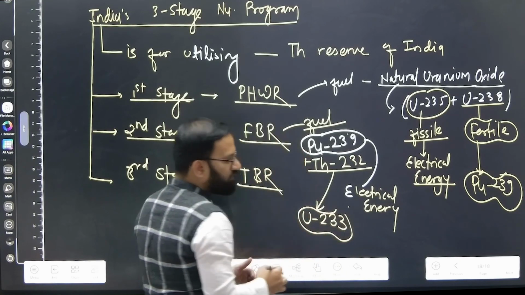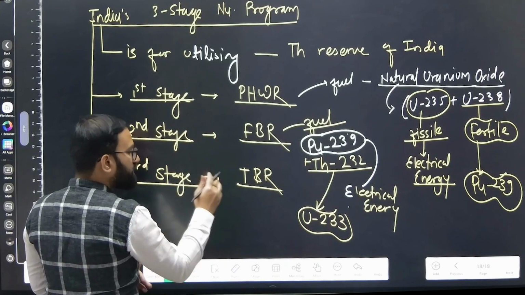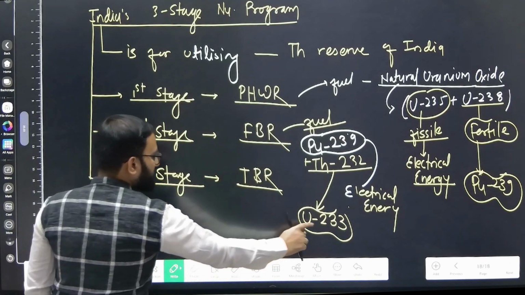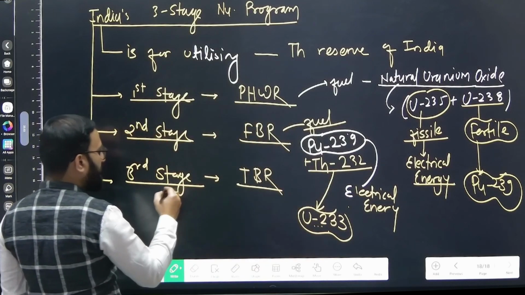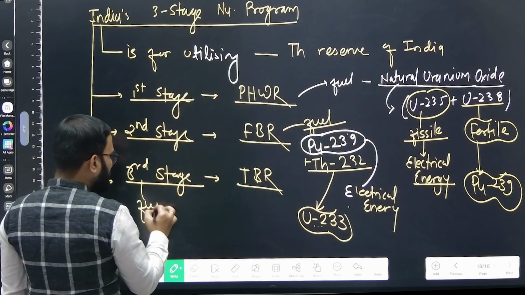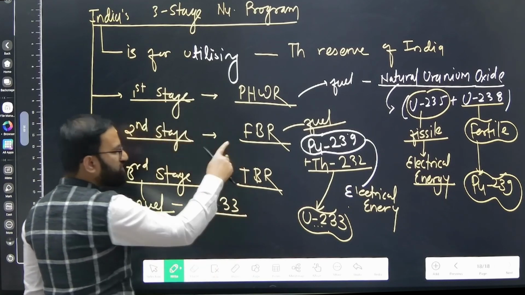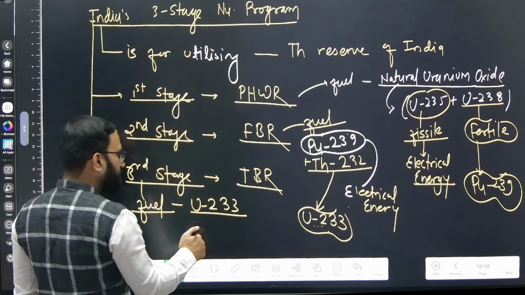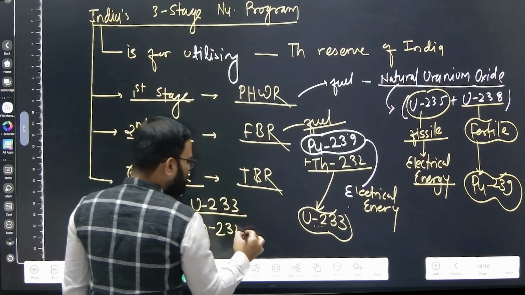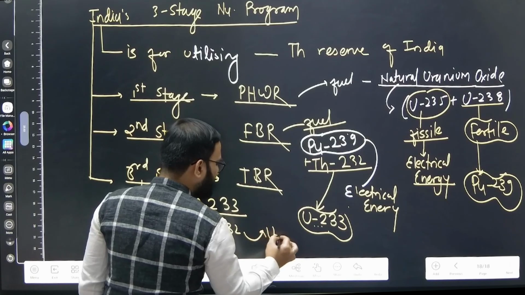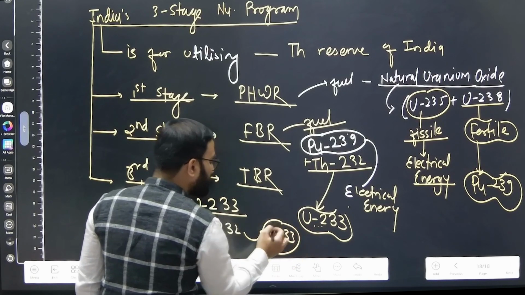232, we are going to transform this in the form of uranium 233, and this is a fissile material. And now in the third stage, what are we going to utilize? We are going to utilize this uranium 233 which is coming from the second stage. We are going to store that and we will be utilizing uranium 233 as fuel in the third stage, and at the same time we are going to utilize thorium 232 to transform this in the form of uranium 233 so that further we can utilize this.